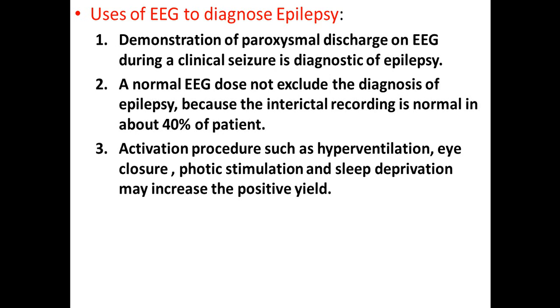So, uses of EEG to diagnose epilepsy. For what? The benefit is for demonstration of the paroxysmal discharge on EEG, like, as we said, hypsarrhythmia or 2 spikes or 3 spikes per second and else. And this during the clinical seizure is diagnostic. We have to remember that a normal EEG does not exclude the diagnosis of epilepsy, because about 40% of patients have a normal EEG in spite of having epilepsy.